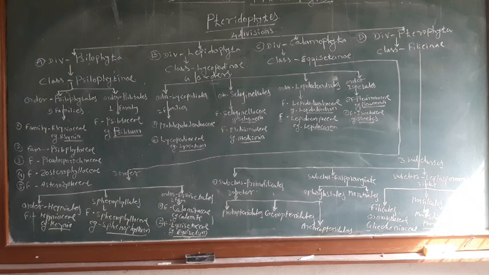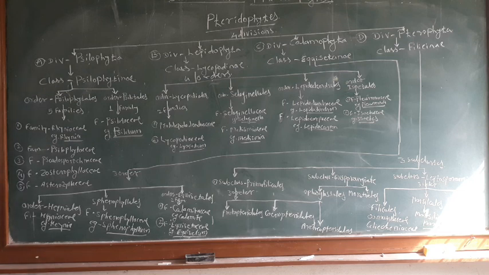So these are the four subdivisions created for the Pteridophyta: Psilophyta, Lepidophyta, Calamophyta and Pterophyta.